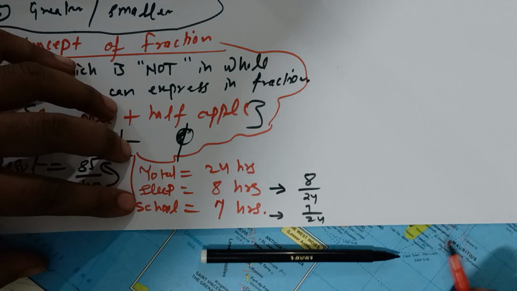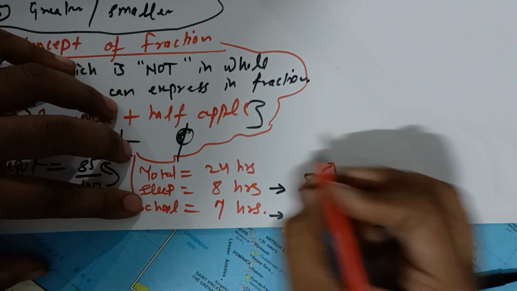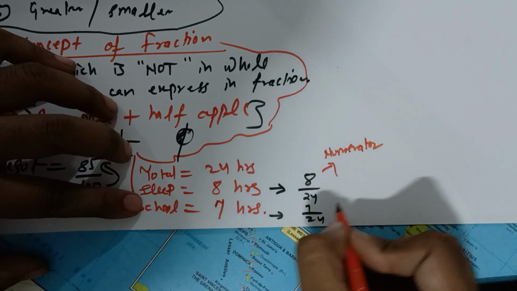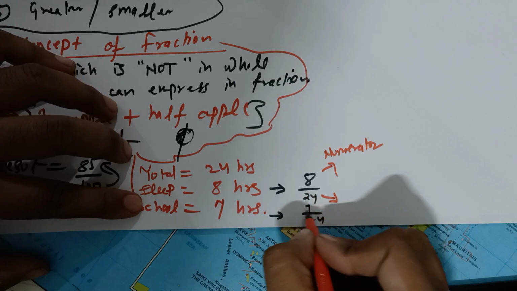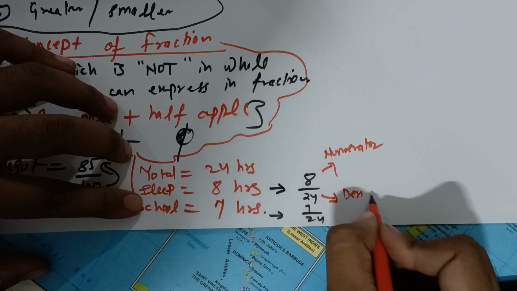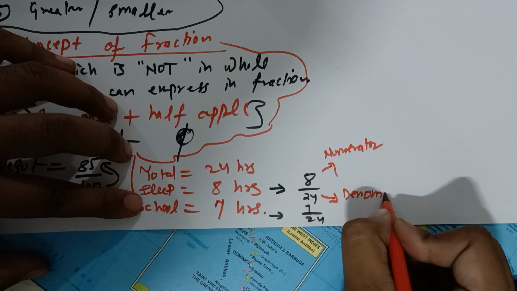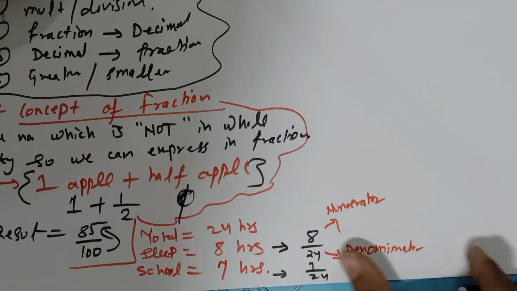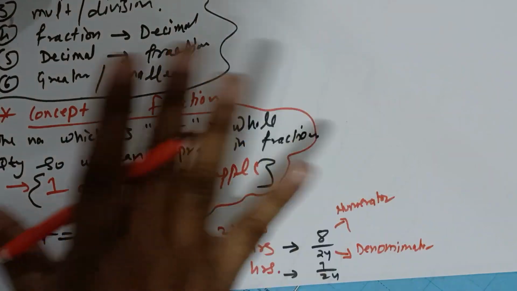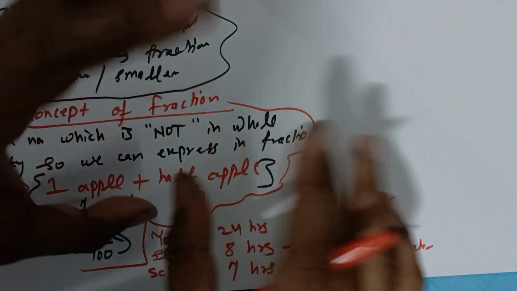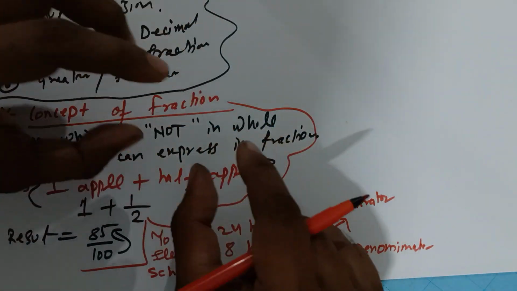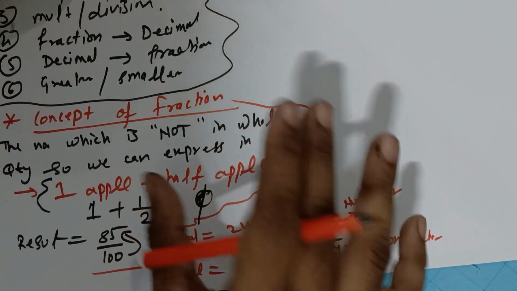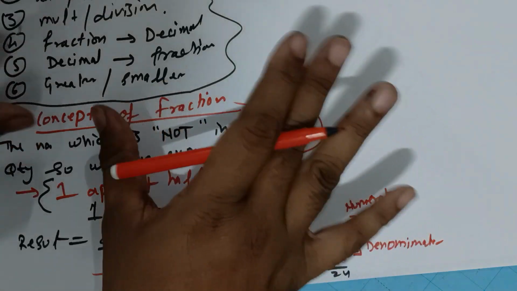So what we write on top is called the numerator, and what we write down as the total, the 'out of', is called the denominator. I think this topic you must be knowing. This is a very basic thing. This is the concept of the fraction: if you don't have the whole number, you have to express it in a part form. This is the way of expressing the fraction, the basic concept of the fraction.